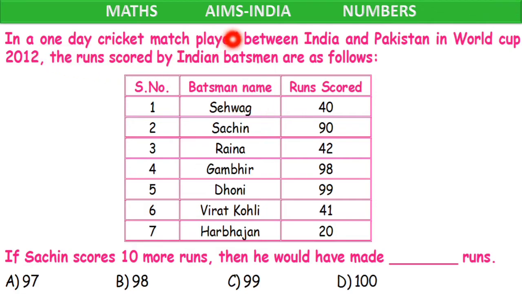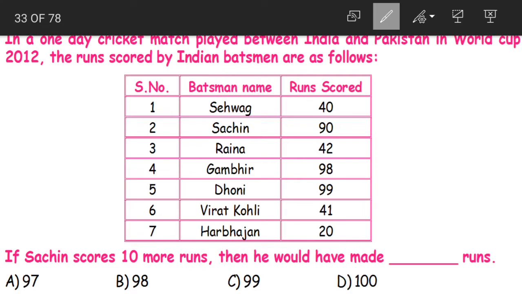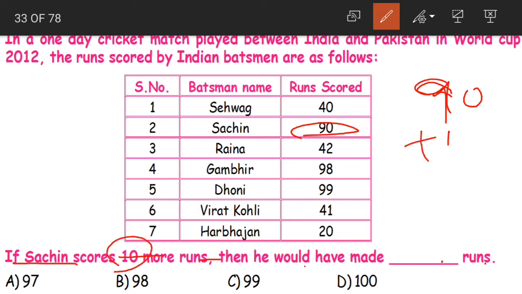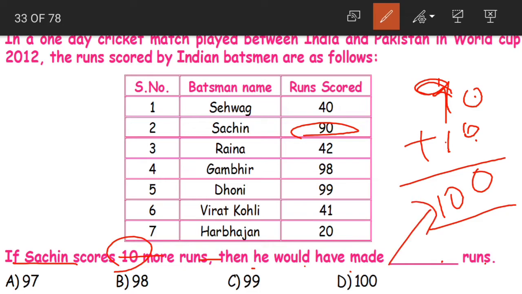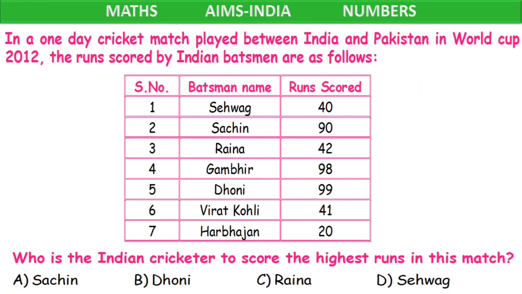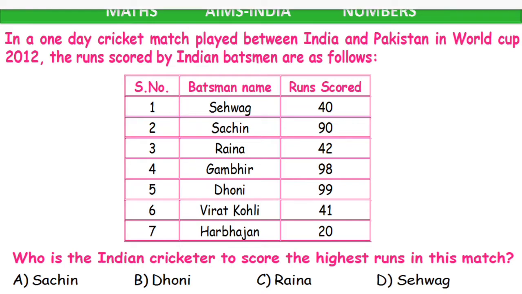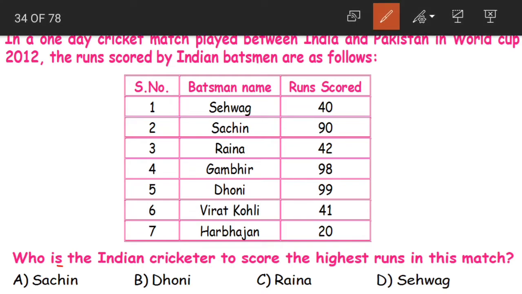Next, in a one-day cricket match played between India and Pakistan in World Cup 2012, the runs scored by batsmen are as follows. Now, if Sachin scores 10 more runs, then he would have made dash runs. What is the run scored by Sachin? 90. What are they saying? If Sachin scores 10 more runs, 10 more means we need to add 10. 0 plus 0, 0, 9 plus 1, 10. Then he would have made how many runs, children? 100 runs. That is option D. Yes?